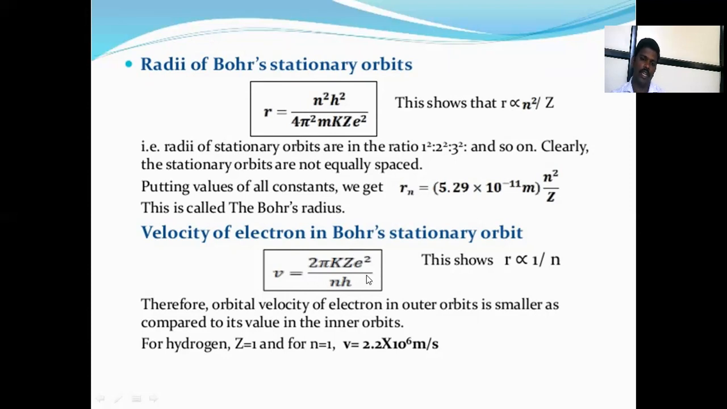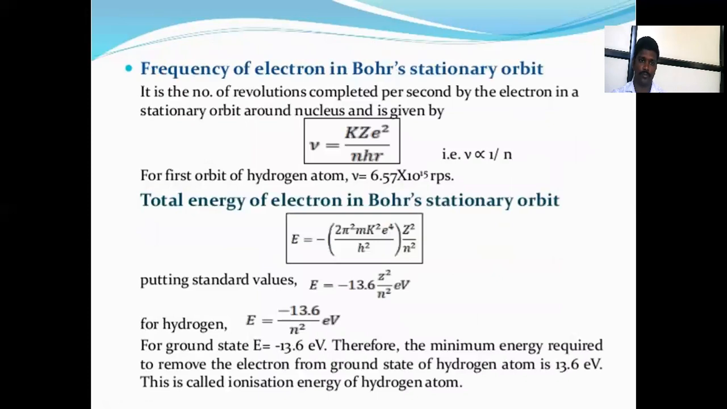Then the velocity of the electron in a Bohr stationary orbit. See how much its velocity is: v is equal to 2 pi k z e square upon nh. This shows that v is inversely proportional to n. The orbital velocity of the electron in the outermost orbit is smaller as compared to its value in the inner orbit. For hydrogen, z is equal to 1, and v is equal to 2.2 into 10 raised to 6 meter per second. This is the velocity discovered by Bohr.